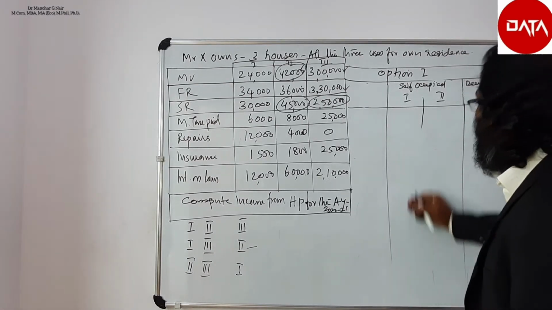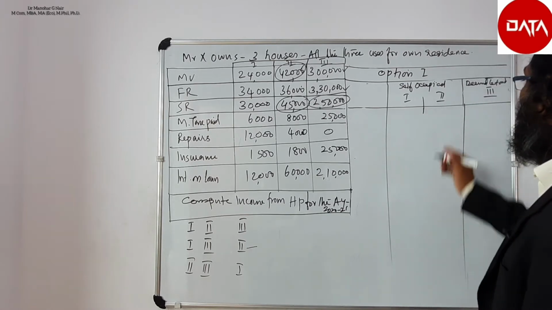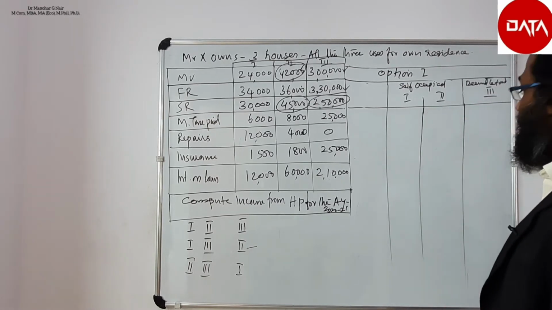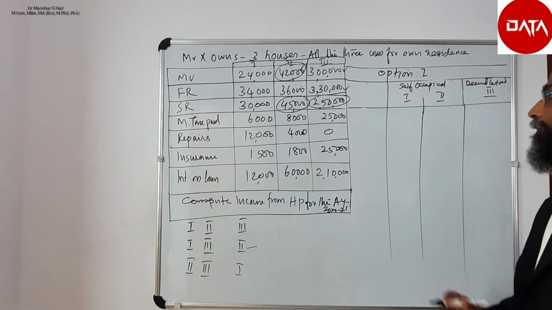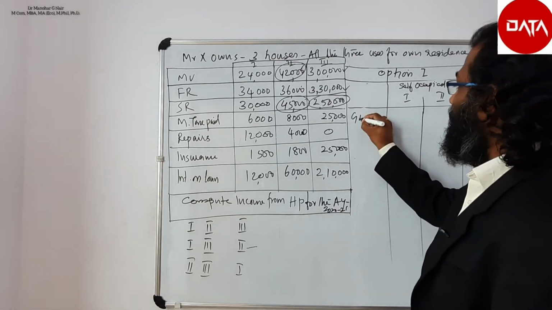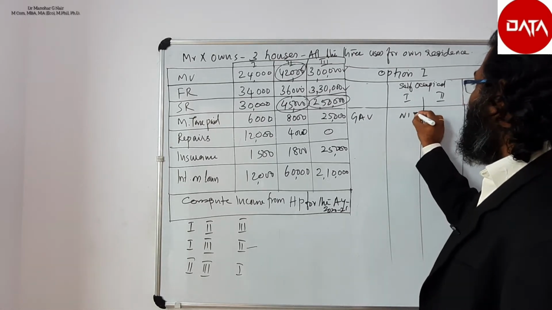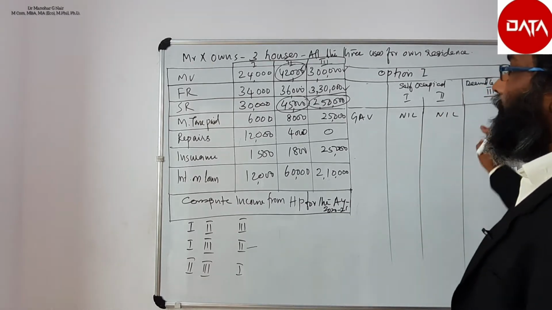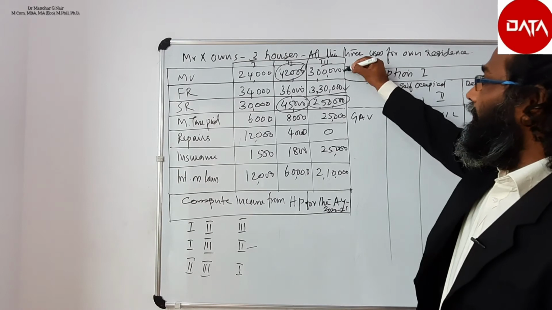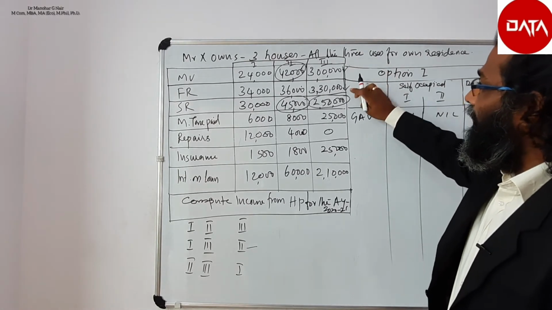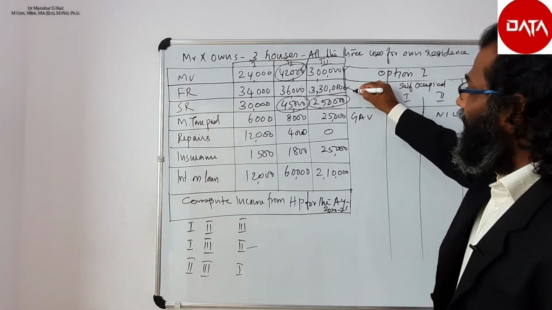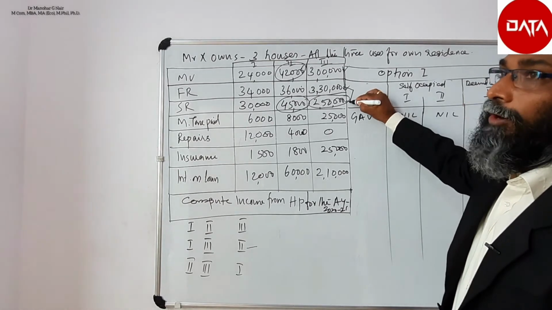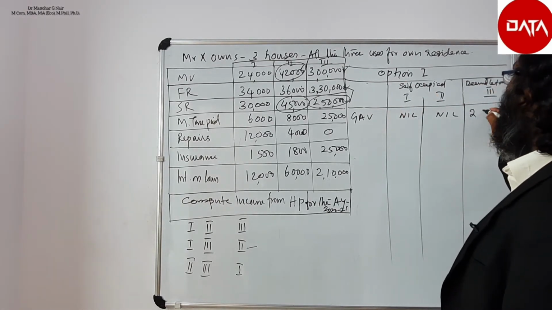The houses 1 and 2 are considered to be self-occupied. Therefore, the gross annual value for the first and the second is nil. For the third one, compare these two and take the higher value, that is 3,30,000. Compare it with the fair rent and take the lower value, that is 2,50,000.